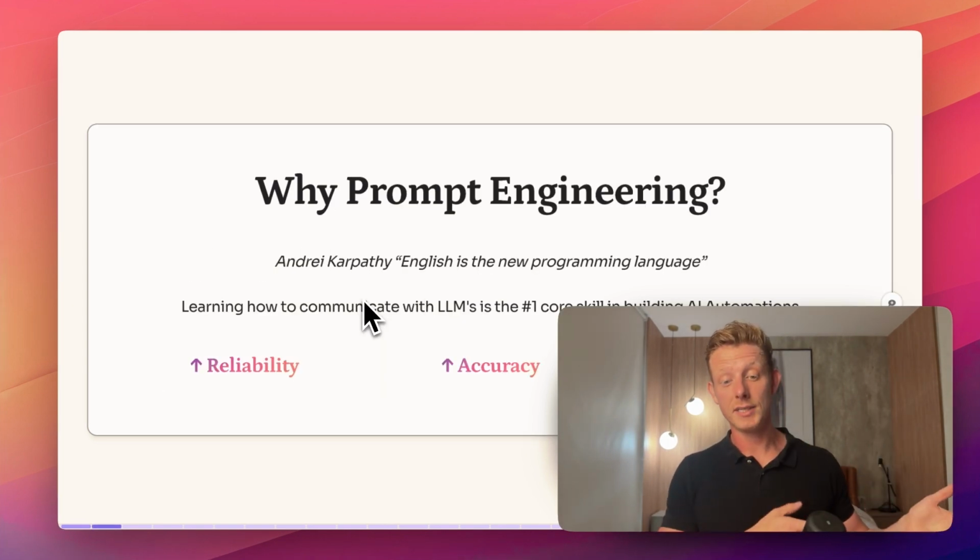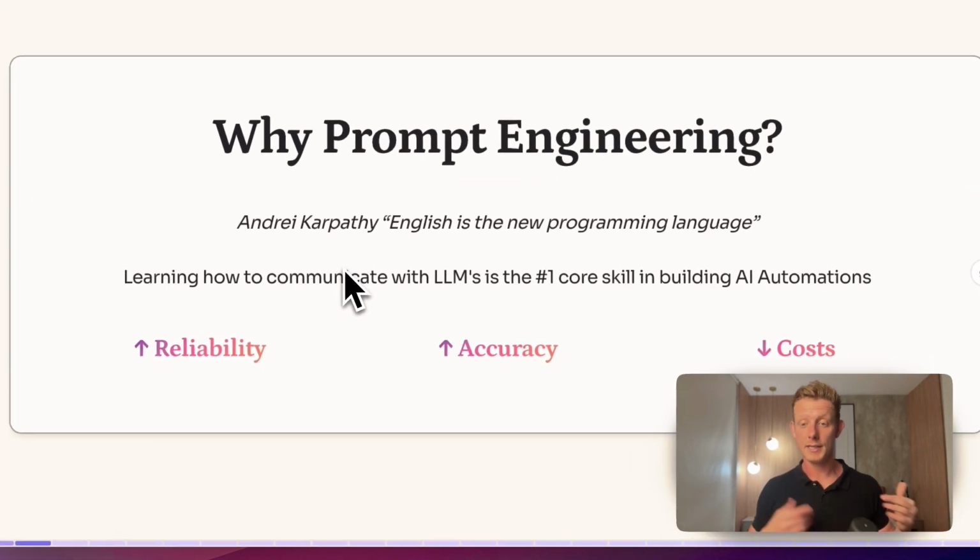Now, before starting, why do we actually need good prompt engineering? You've probably heard the phrase English is the new programming language by now. And I think it's very true because non-coders like me can now build extremely powerful applications and automations with just plain English. But communicating with LLMs is different than with humans. So learning how to efficiently communicate with LLMs is, in my opinion, the number one core skill in building these AI systems. And it will also increase the reliability of your system. It will increase the accuracy of your system. And also it will lower the cost of your system, which becomes very important when you actually start implementing these systems inside of businesses and start running it on large volume tasks.